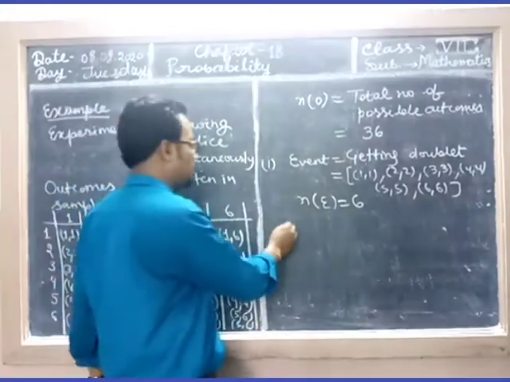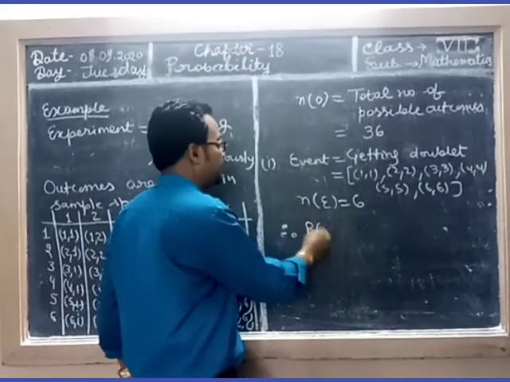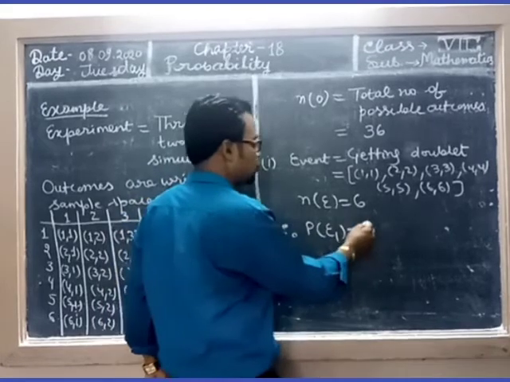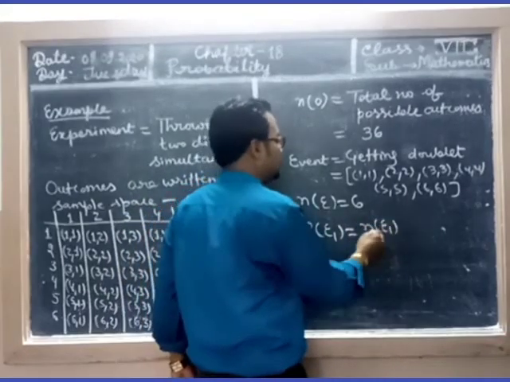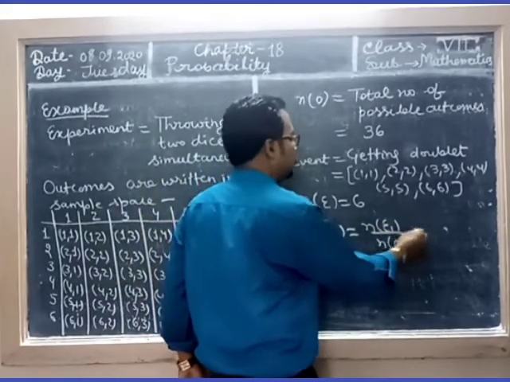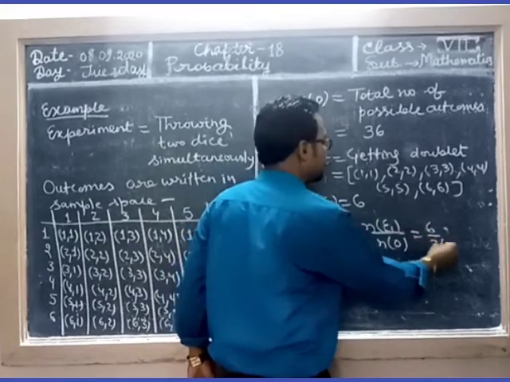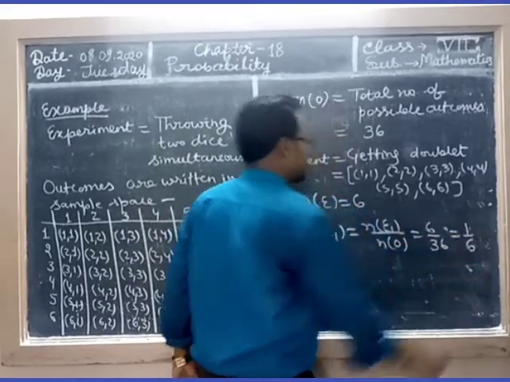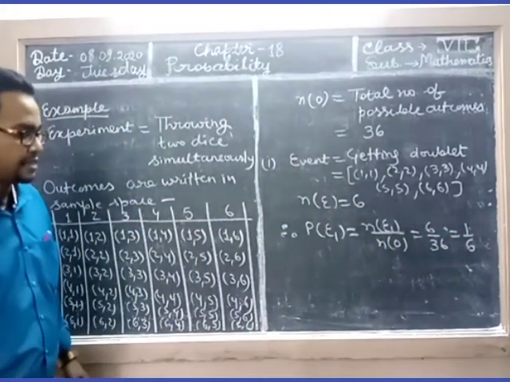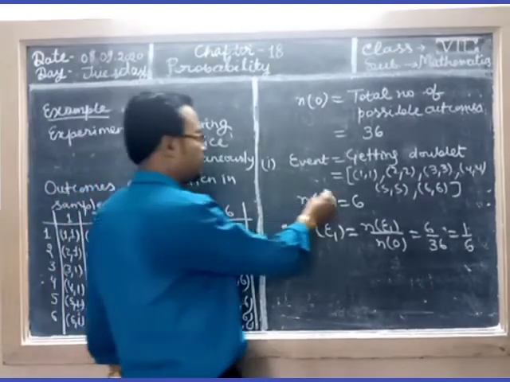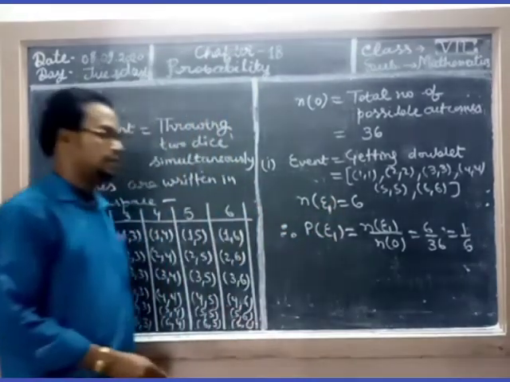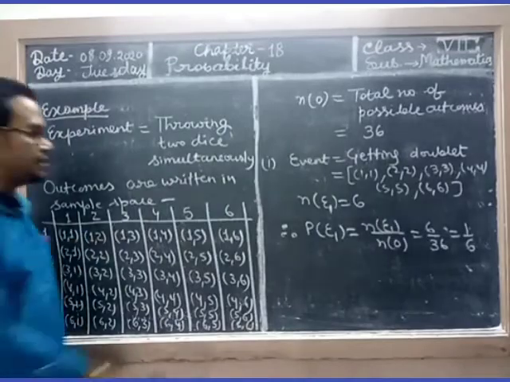It means the probability of event, P of E1, equals n of E1 upon n of O. It means 6 upon 36, that is 1 by 6. Clear? So this is our event 1.